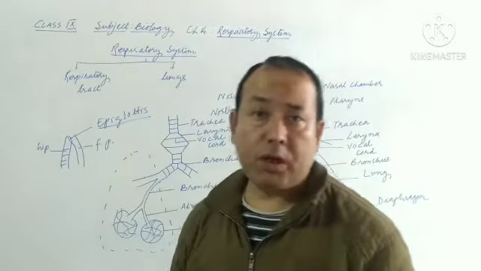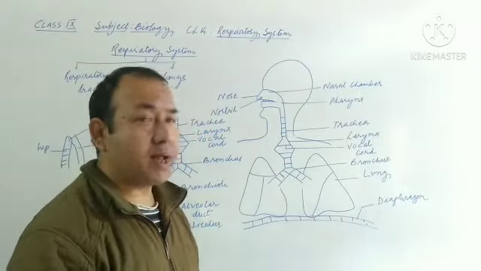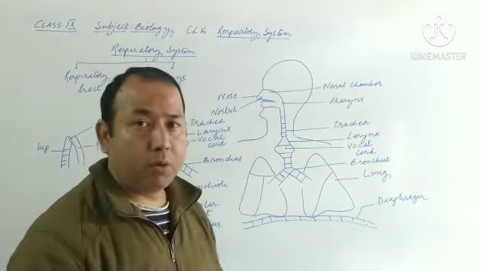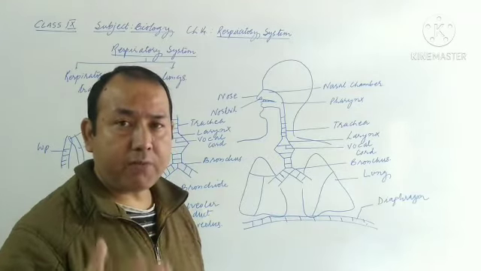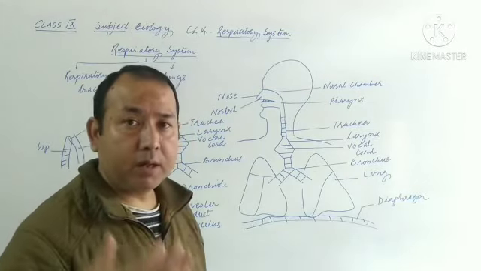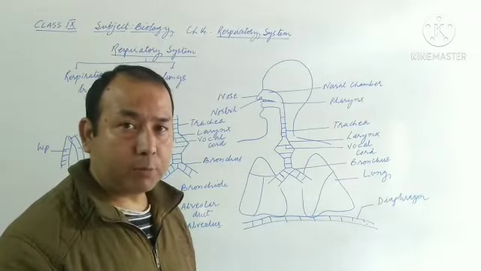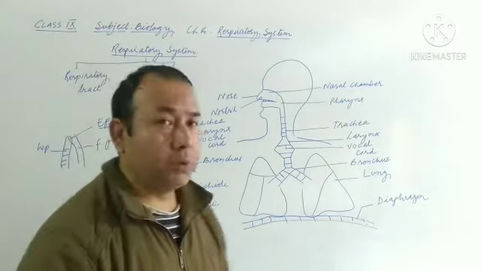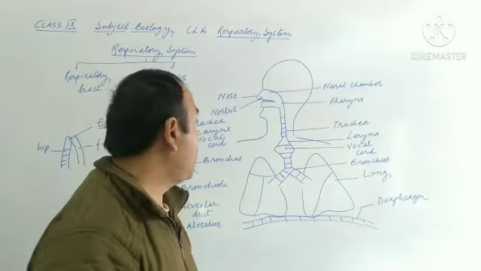Now just now we discussed the epiglottis. Now let us discuss more about the trachea. You need to understand that I'm not writing all the points on the board. So students, you can rewind the video and try to find out the main points which I am teaching right now. I'm going to repeat the important points wherever you need to note down. About the epiglottis, the function of epiglottis you need to note down. Then next comes trachea.